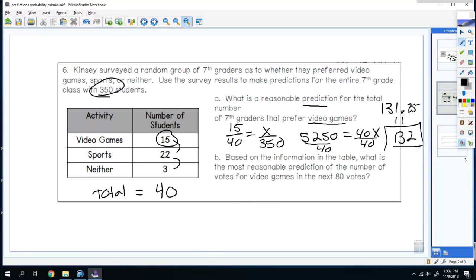B is based on the information in the table, what is the most reasonable prediction of the number of video games in the next 80 votes? Well, your probability was 15 out of 40, and you're going to increase those votes to 80. Well, a shortcut I can do is 40 times 80, you can multiply by 2. So what you do to the bottom, you do to the top. So 15 times 2 is 30. So I would expect 30 students out of 80 to vote for video games.